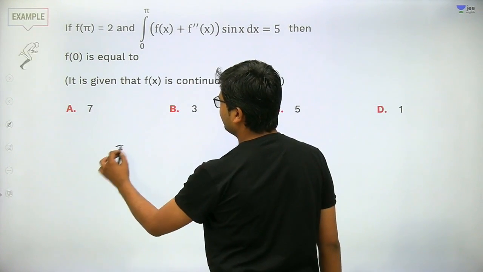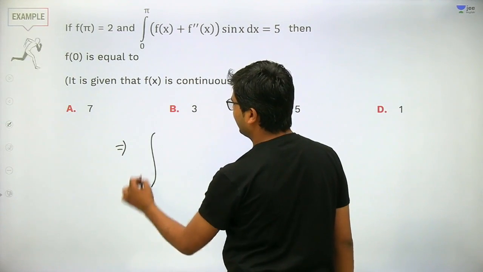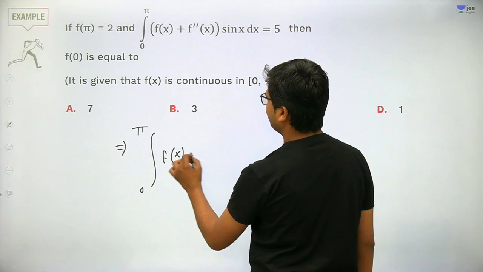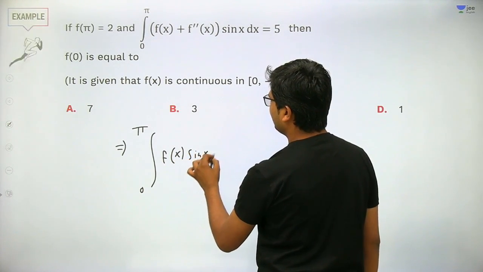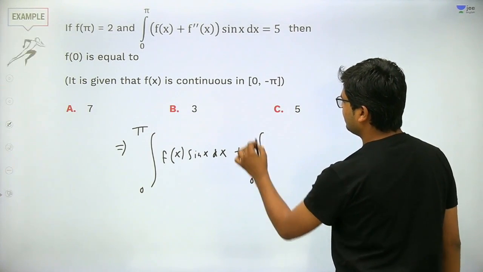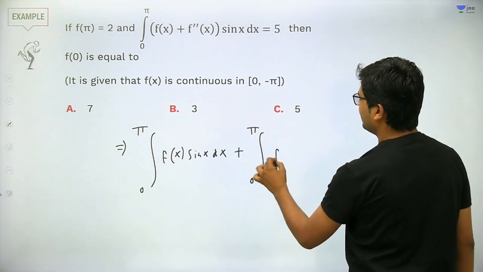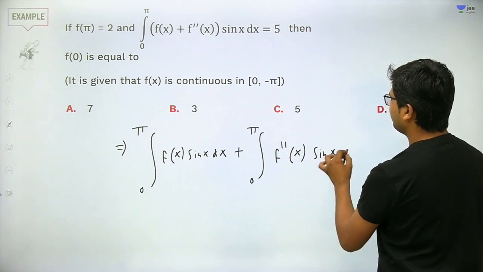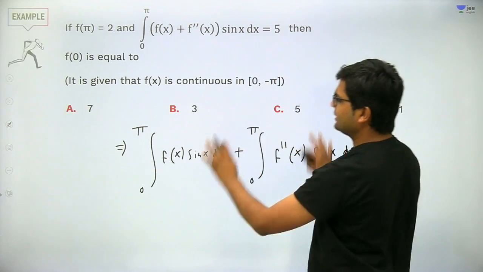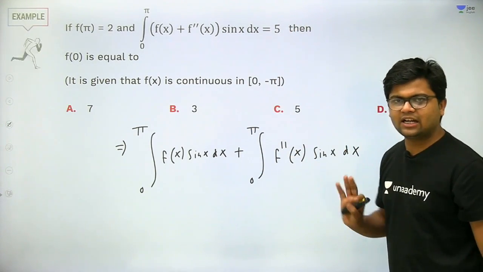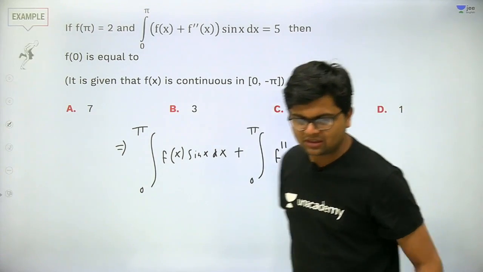So this can be written as the integral from 0 to pi of f of x into sin of x dx, plus the integral from 0 to pi of f double dash of x into sin of x dx. I am rewriting these as this. Now their summation is given to me as 5, which I will use in the further steps.